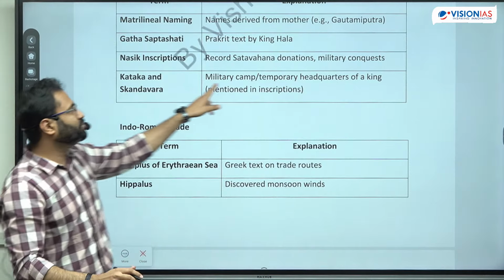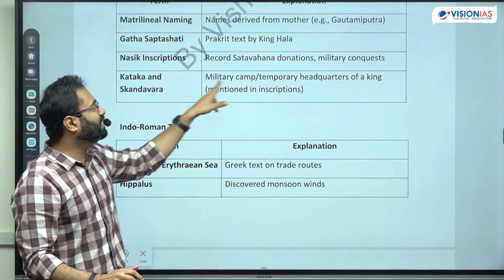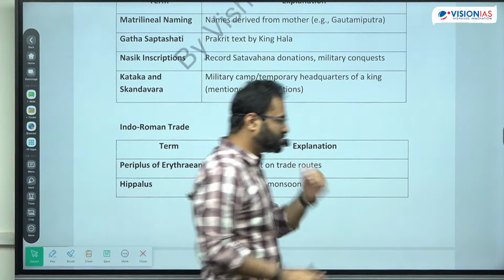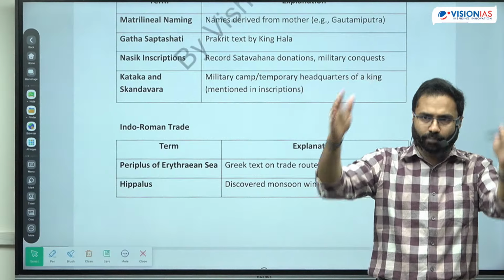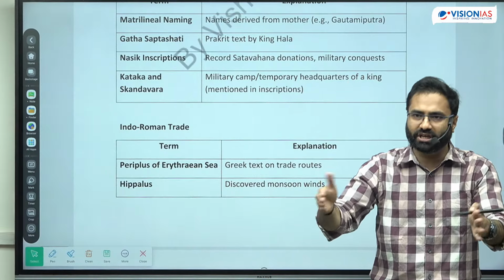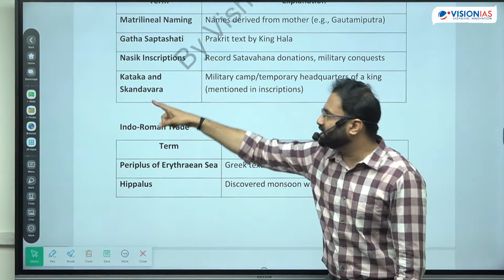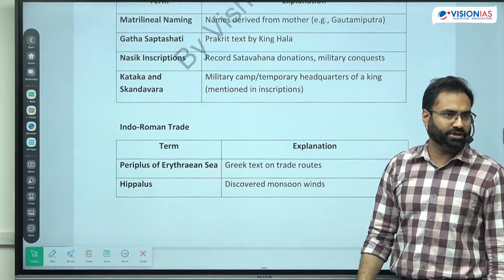So it is related to the military camp. Katak and the Skandvara are the military camp or the temporary headquarters of a king. Suppose when Aurangzeb went to Deccan, he went there permanently, made his permanent military stationing, and from there only the governance of even North India was done. Similarly, Katak and the Skandvara were the military camps or temporary headquarters, which are mentioned in inscriptions.